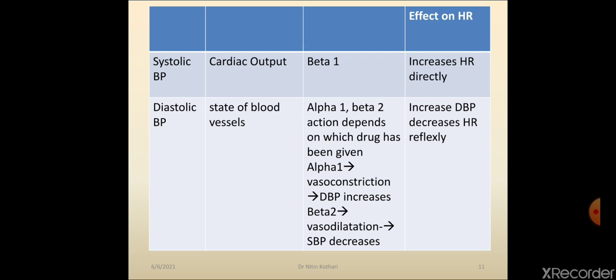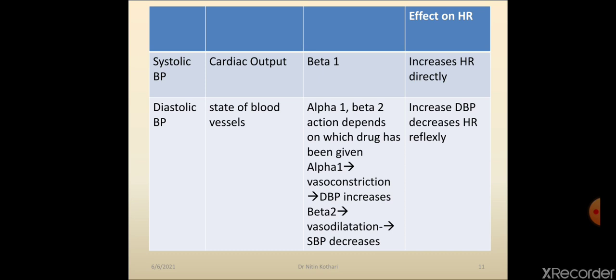Systolic blood pressure is regulated by cardiac output, while diastolic blood pressure is regulated by the state of blood vessels. Systolic blood pressure is regulated by cardiac output because of beta 1 receptor, while the state of blood vessels is decided by alpha 1 and beta 2 receptors. Alpha 1 causes vasoconstriction, which causes an increase in diastolic blood pressure.